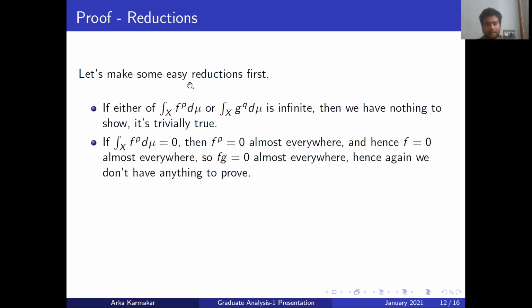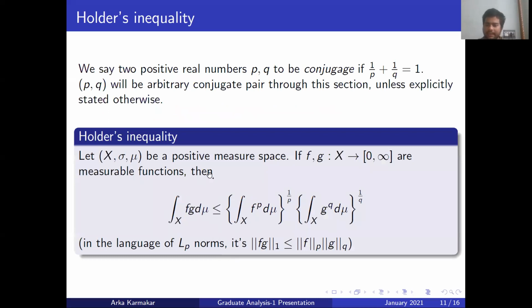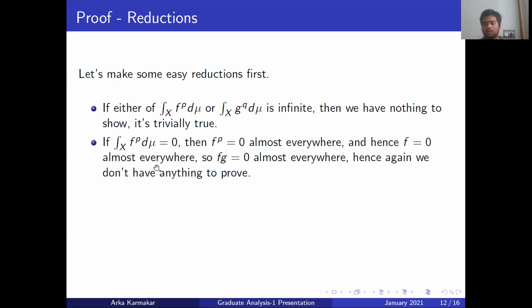First reduction is that if either of these is infinite, then we don't have anything to solve, because anything is less than or equal to infinity. And if the integral of fp is equal to 0, then fp is equal to 0 almost everywhere, by the same argument we used previously. So hence f is equal to 0 almost everywhere. So fg is equal to 0 almost everywhere, and hence the LHS is also 0. So if RHS is 0, then the LHS is 0 as well. So then again we have nothing to prove. So assume that this is also not equal to 0.